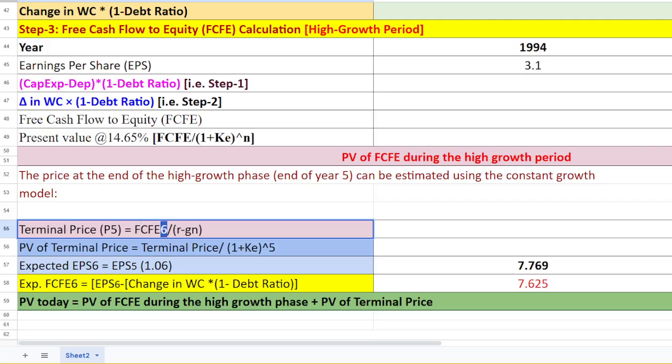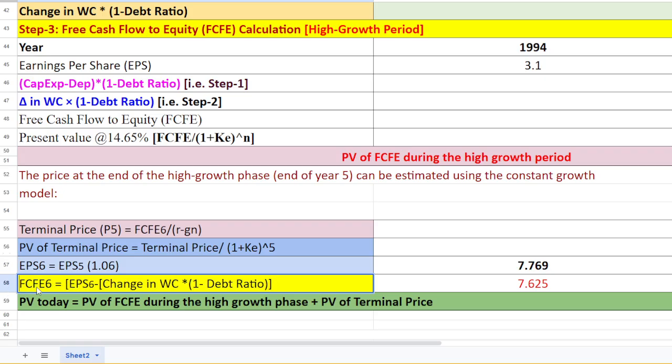This is the expected free cash flow to equity. This is EPS 6, we know it. It is simply EPS 5 into 1.06, while free cash flow to equity for year 6 is EPS 6 minus change in working capital times 1 minus debt ratio.